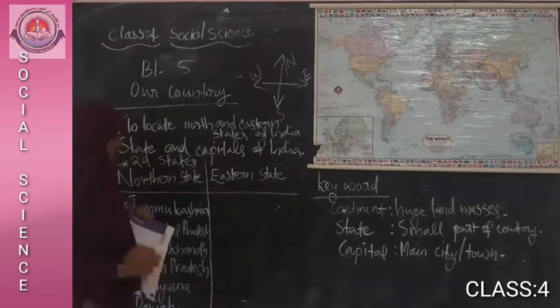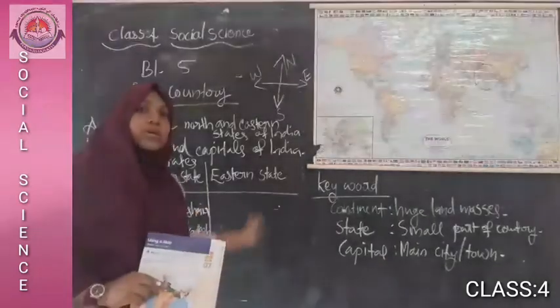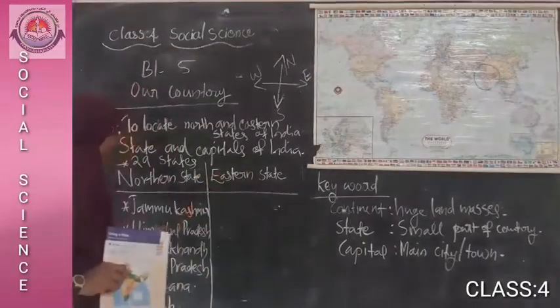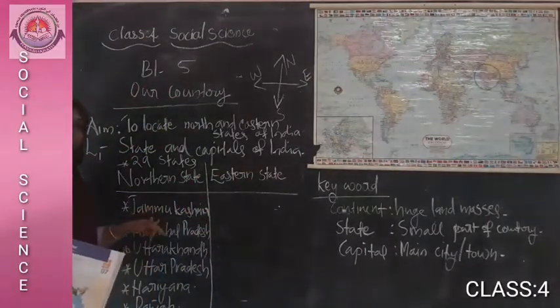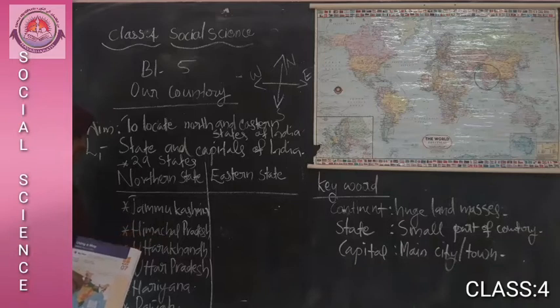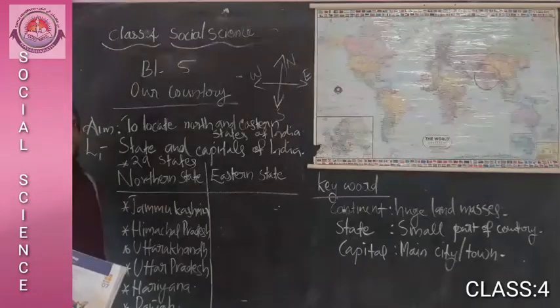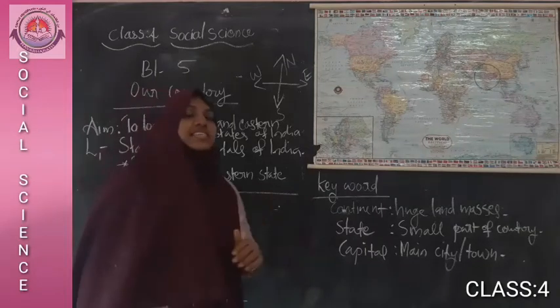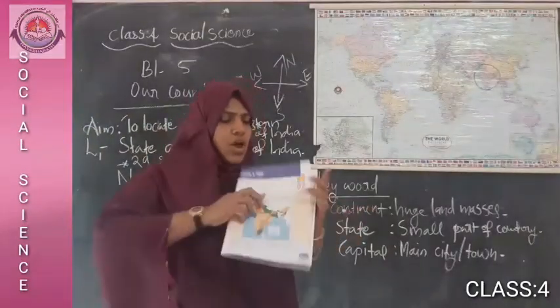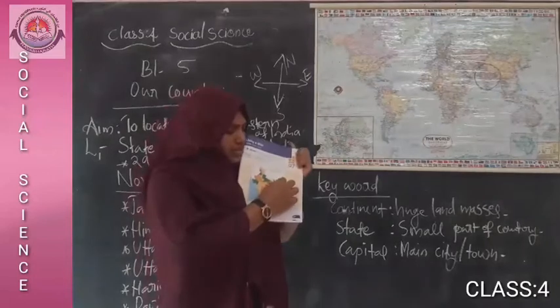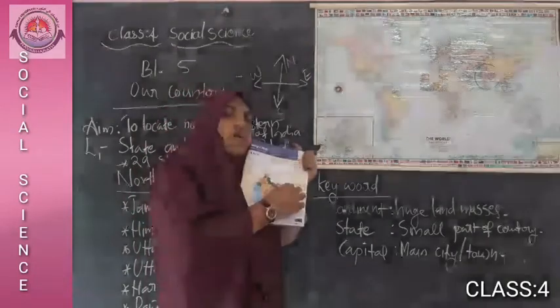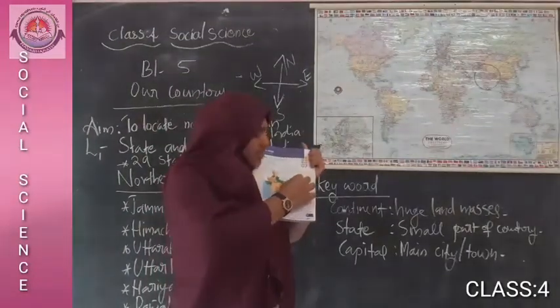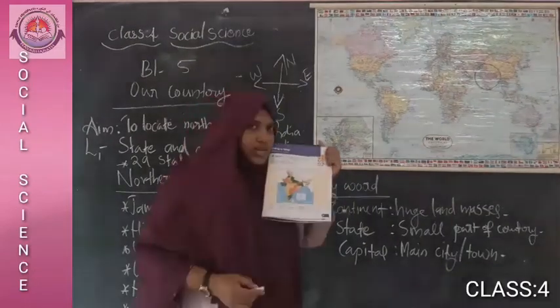Okay. We have found out some states in the northern part of India, which are Jammu Kashmir, Himachal Pradesh, Uttarakhand, Uttar Pradesh, Haryana and Punjab. Okay. Then we have to find out eastern states. All of you look at this place. Here many small states are there. Here 7 states are located.